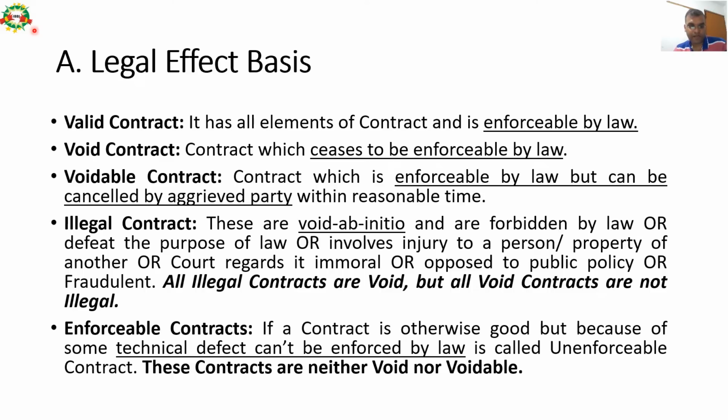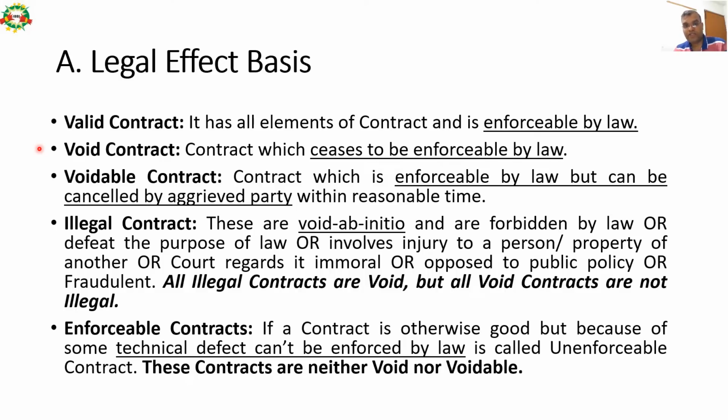Legal effect basis. Valid contract. The first type of contract as per legal effect basis is a valid contract. It has all elements of a contract and is enforceable by law. Void contract. A contract which ceases to be enforceable by law. It is not enforceable by law. Voidable contract. A contract which is enforceable by law but can be cancelled by the aggrieved party within a reasonable time.